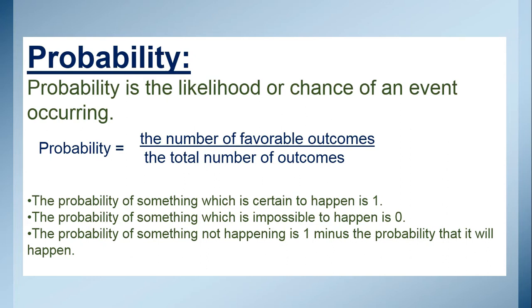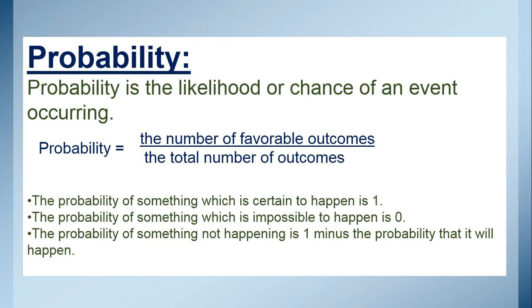If we have a coin, we have two outcomes, head and tail. So total outcomes are 2, and if we find the probability of head, if we toss a coin, the possibility of getting a head is just one. So the probability of a head will be 1 upon 2.